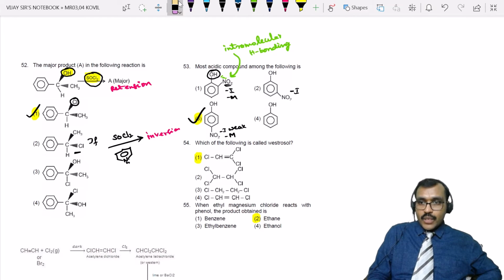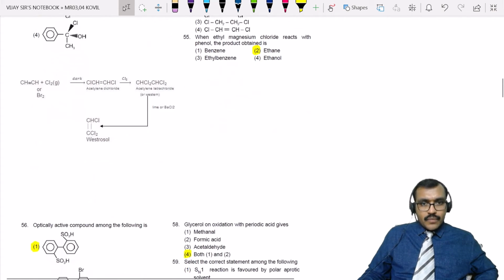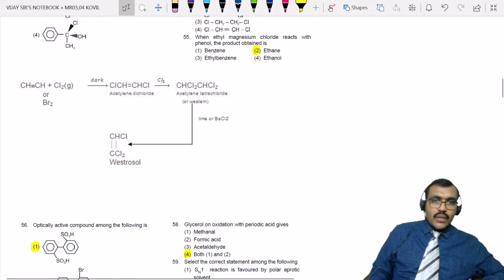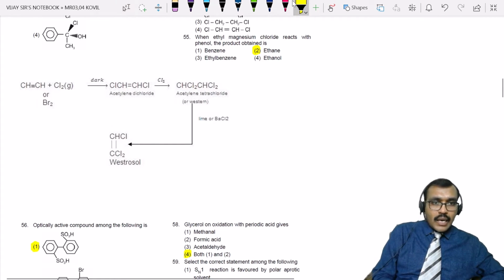Now coming to question number 54. Which of the following is called Westrosol? Now say this, Westron, Westrosol. When alkynes, triple bonded systems, are allowed to react with chlorine, what we have to do? We have to remove one pi bond and add chlorine.